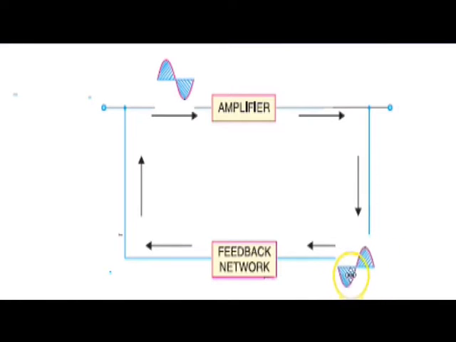When it gets through the network, the network is such that it decides a portion of the output signal, and it again gives a phase reversal of 180 degrees. So 180 plus 180 becomes 360. Then the feedback signal is coming.